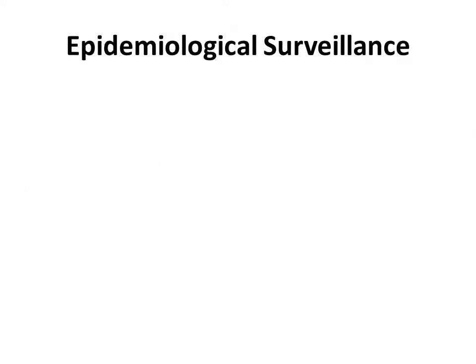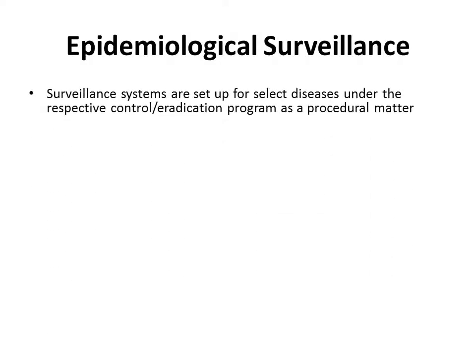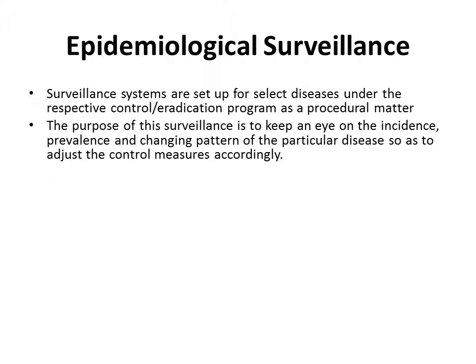Epidemiological surveillance. So data from epidemiological surveillance. What is epidemiological surveillance? Surveillance systems are set up for selected diseases under the respective control or eradication programs as a routine procedure. The purpose of this surveillance is to keep an eye on the incidence, prevalence and the changing pattern of that particular disease, so as to adjust the control measures accordingly.